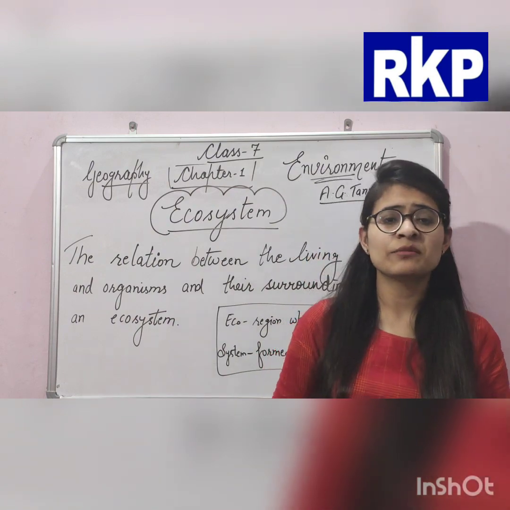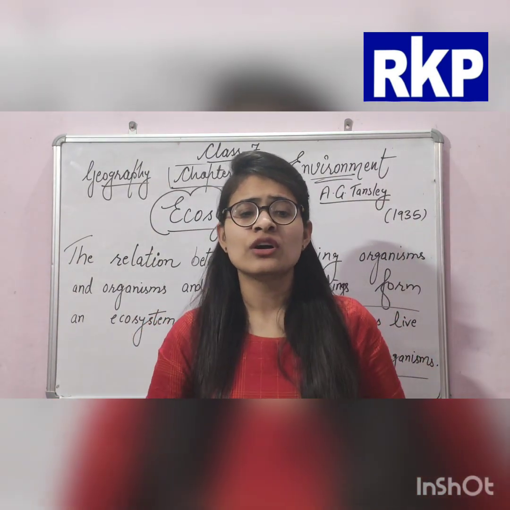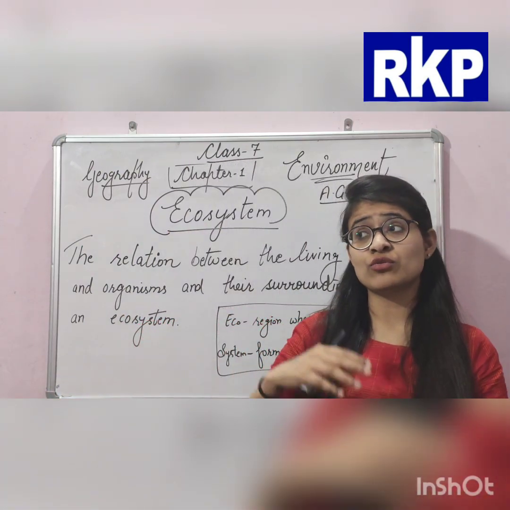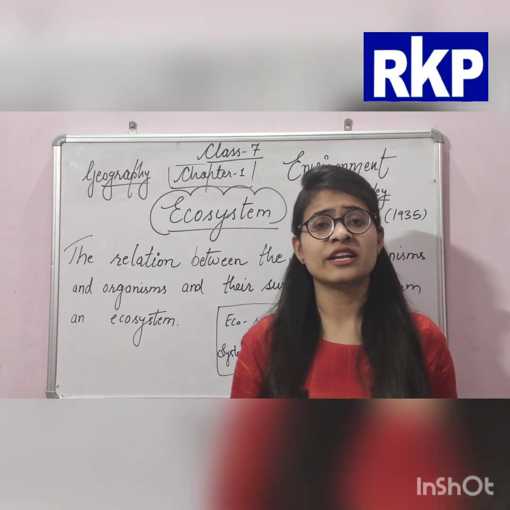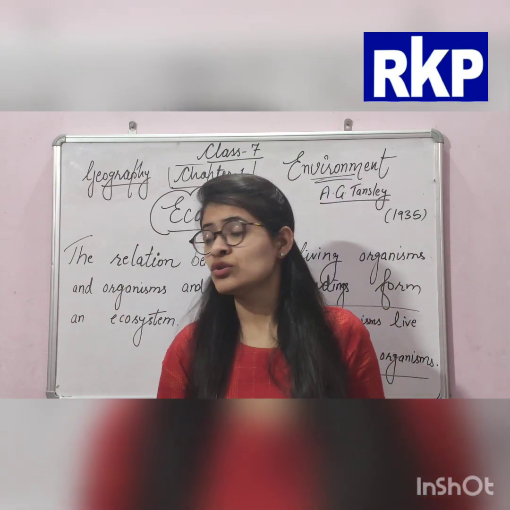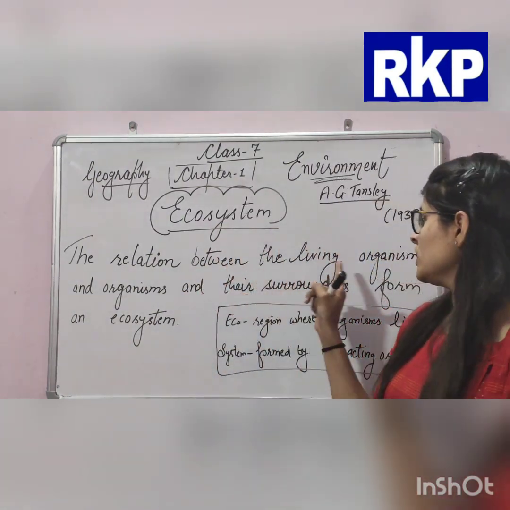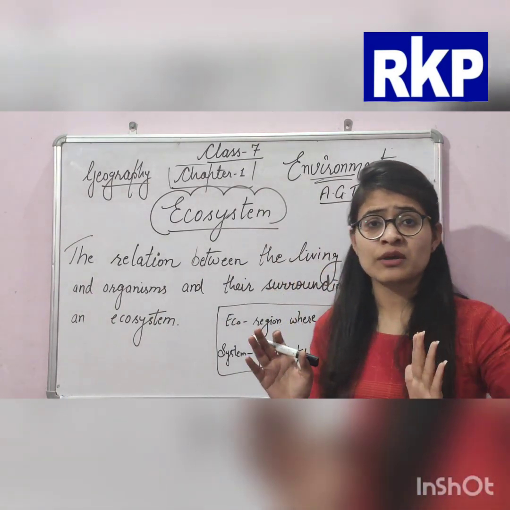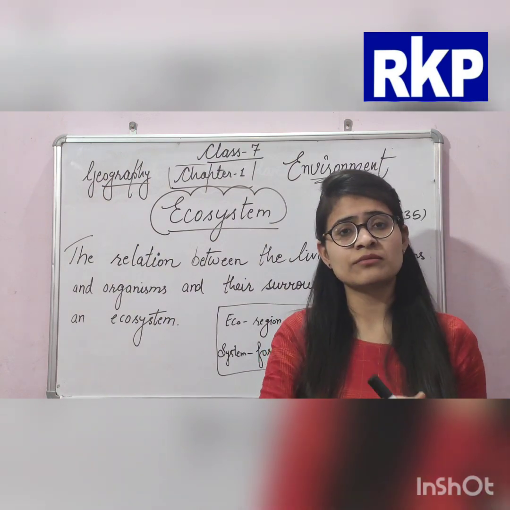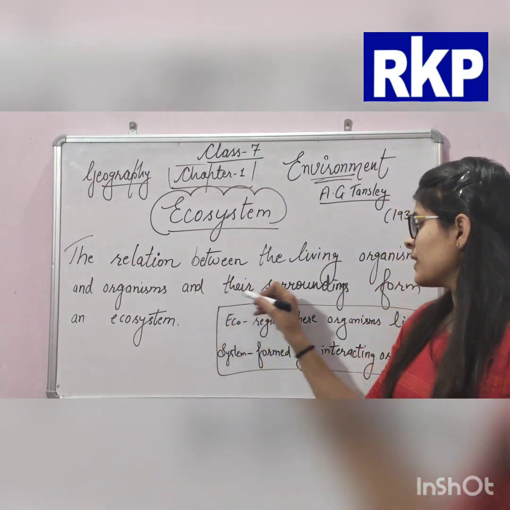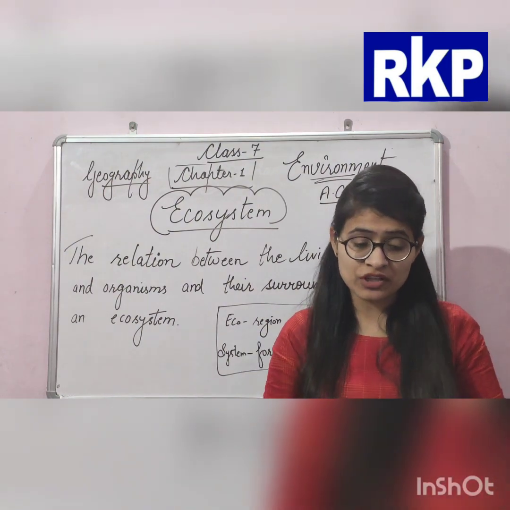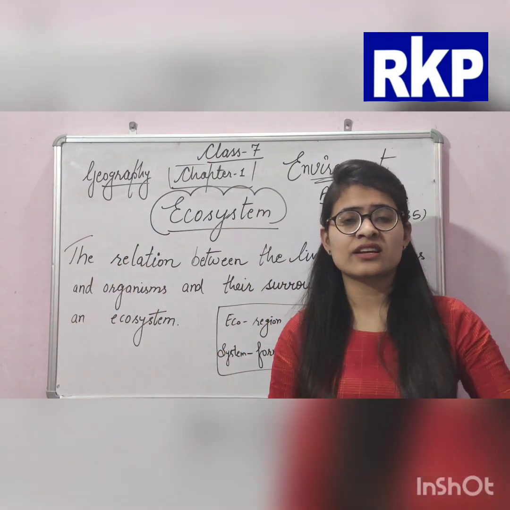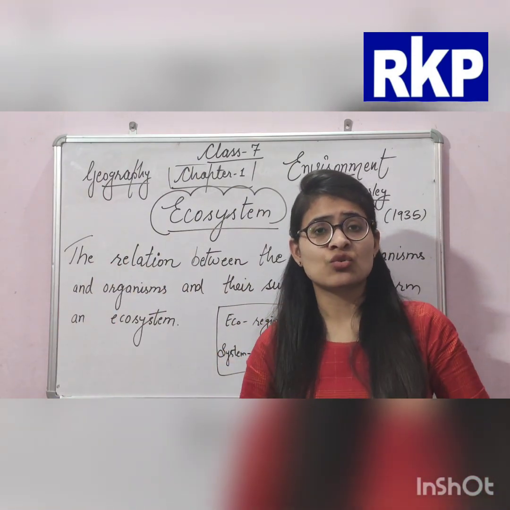So plants, animals and human beings depend on their surroundings and they are dependent on each other as well. This relation between one organism and another, and between the organism and its surroundings, the relation between the living and non-living beings with the surroundings, that relation is called ecosystem.